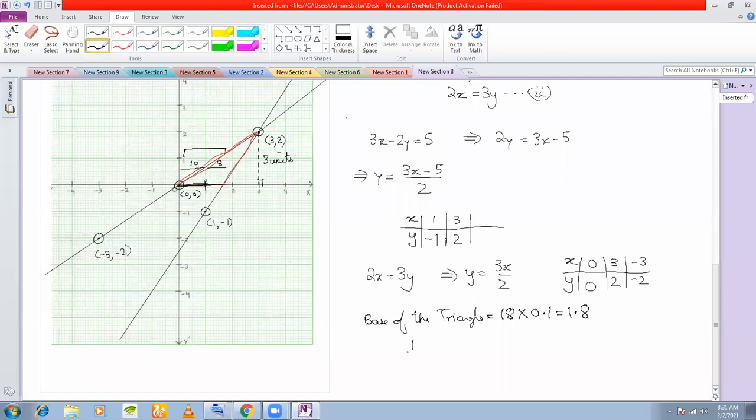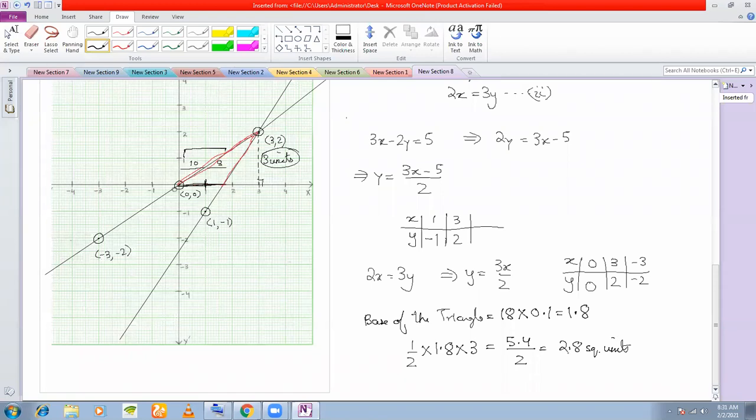So the area of the triangle will be half into base into height. Height is 3 units here. That's it. Which is 5.4 divided by 2, which is 2.8 square units.